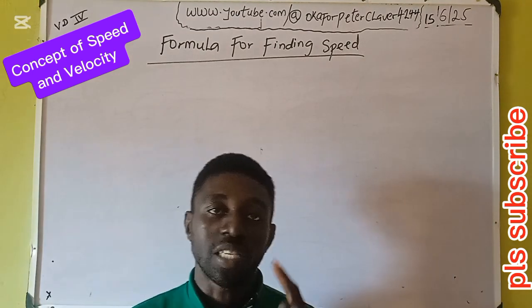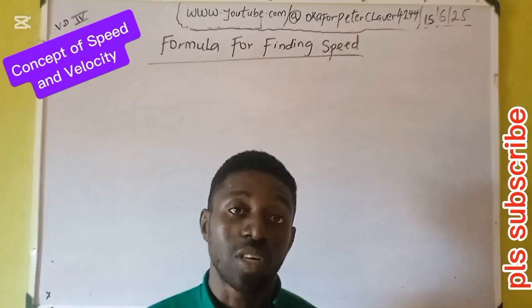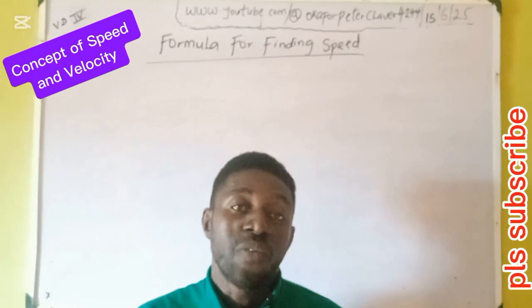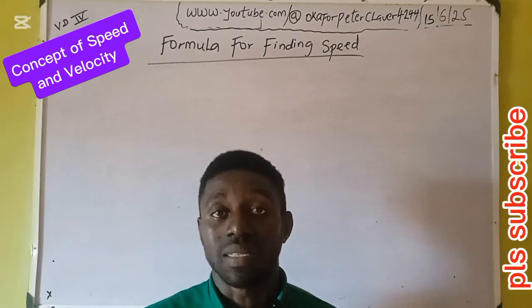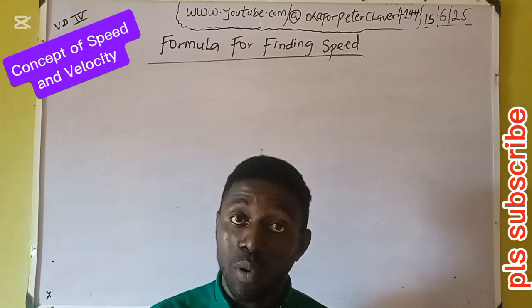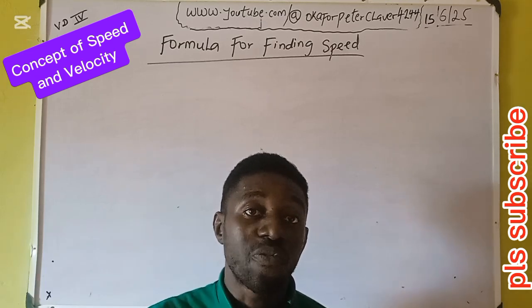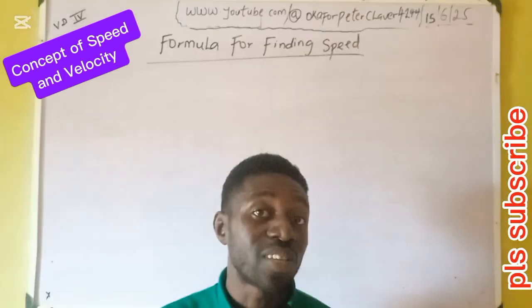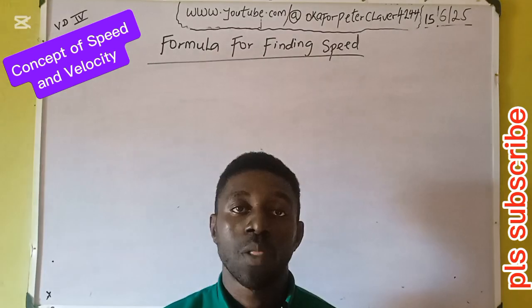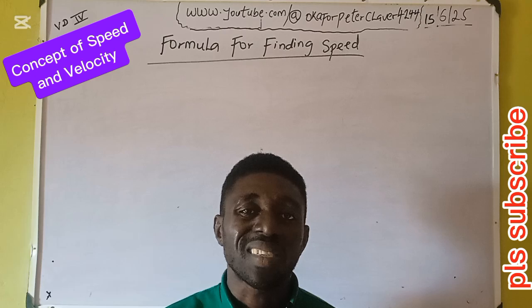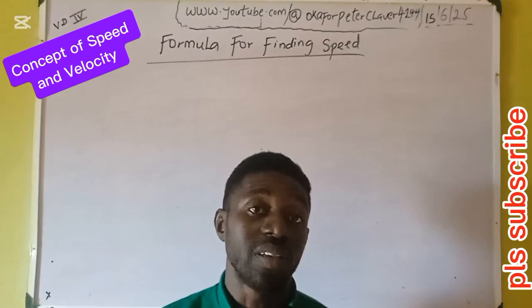If you must do well in physics formulas, you must know the topic called variation in mathematics, variation or proportion. It's a very simple idea. Variation talks about variables and constants. The physical quantities can either be a variable or a constant. When it is called a variable, it simply means that it changes. The word variable implies to vary. So any physical quantity that changes is called a variable, while the physical quantity that does not change is called a constant. This is the simple idea behind every formula in physics.